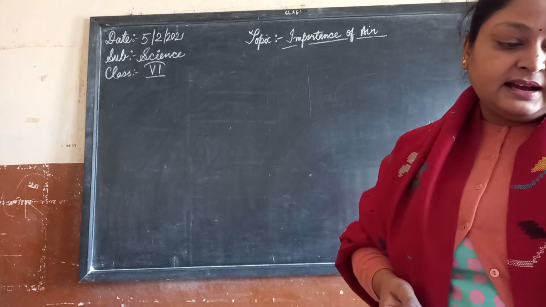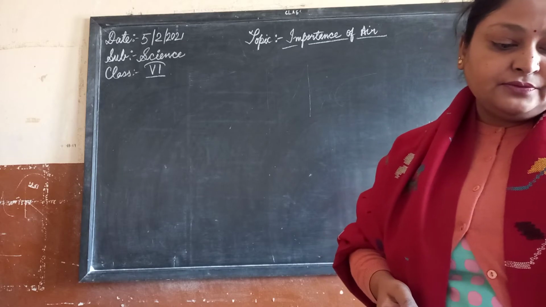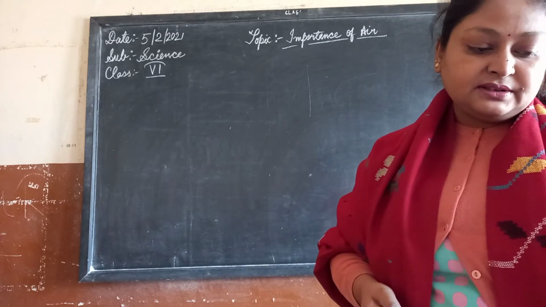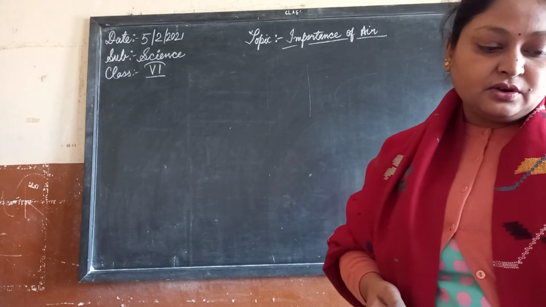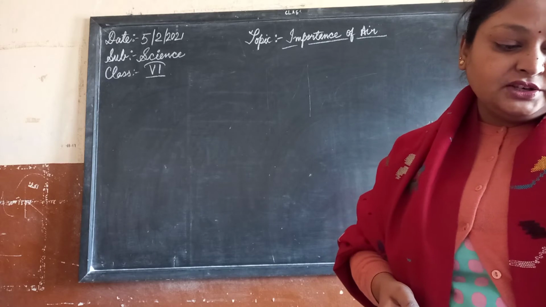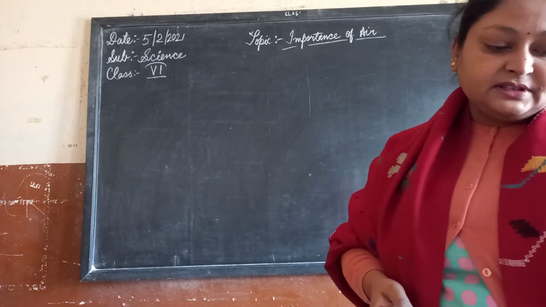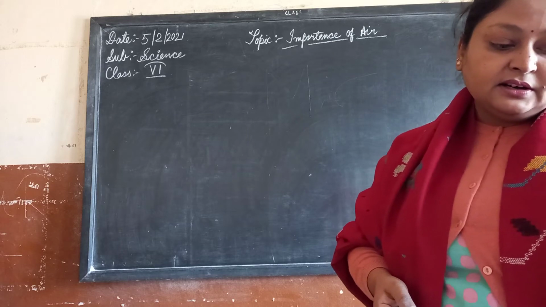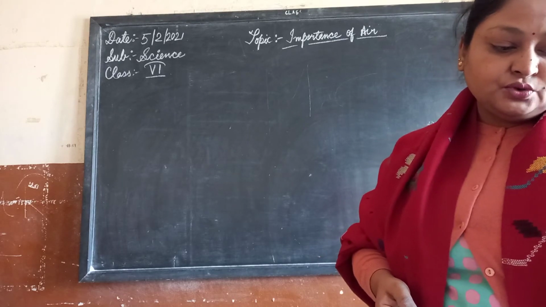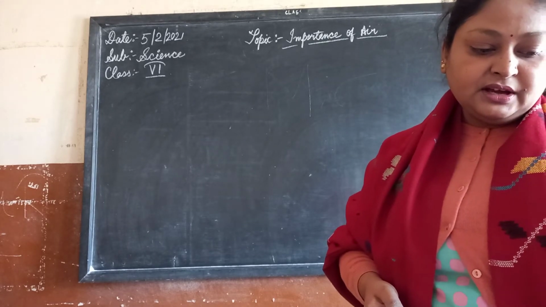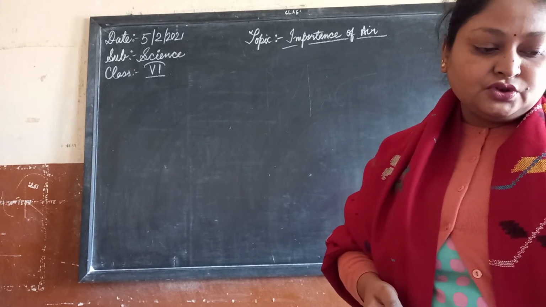Termites, ants, and earthworms live in the soil, where the air trapped between the soil particles provides oxygen. An earthworm comes out from the soil during the rain because water fills up the air spaces in the soil, and there is no air in the earth for the earthworm to breathe. So oxygen is essential for burning or combustion. There can be no fire without oxygen.